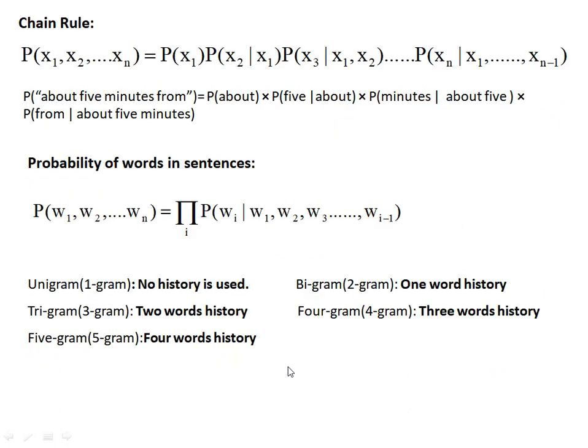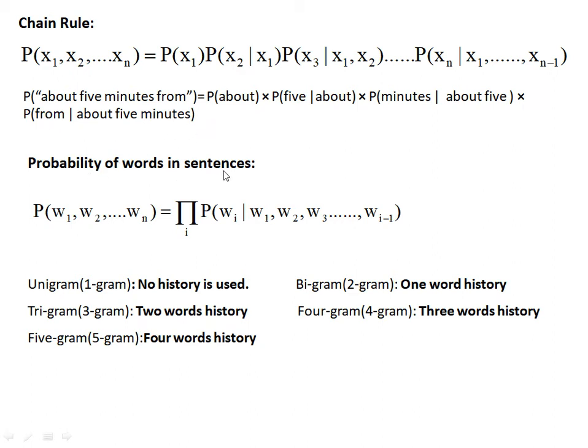For n words we can apply the chain rule. The probability of x1 to xn is the probability of x1, times the probability of x2 given x1, times the probability of x3 given x1 x2, and for the last, the probability of xn given x1 to xn minus 1. Now take the statement "about 5 minutes from": the probability of about, the probability of 5 given about, the probability of minutes given about 5, and the probability of from given about 5 minutes.